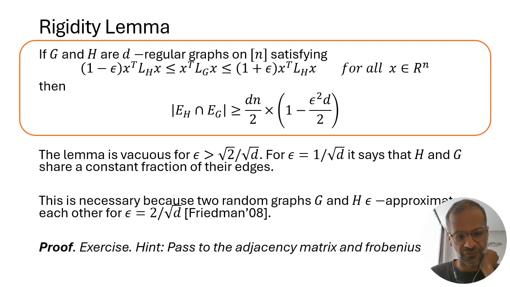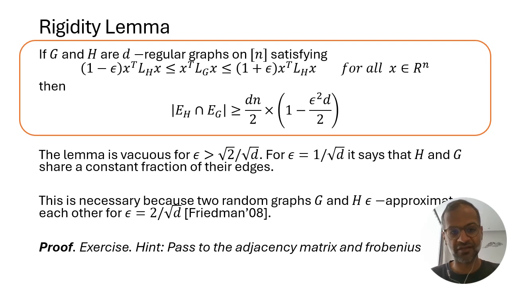So I won't prove this for you. The proof is a 2 or 3 line exercise in linear algebra, and I encourage you to do this exercise if you want to learn something neat in spectral graph theory. I'm sure Luca would have enjoyed that. And a hint is to pass through the adjacency matrix and consider the Frobenius norm of the difference between the adjacency matrices. Okay, so let's say we have this rigidity lemma.